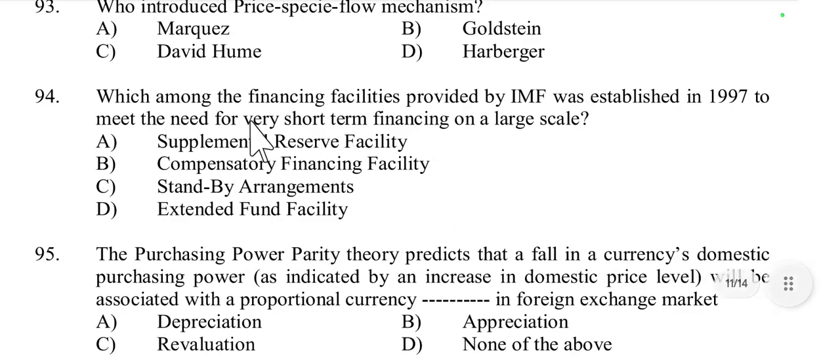Then question number 94, which among the financing facilities provided by IMF was established in 1997 to meet the need for very short-term financing on a large scale? Supplemental reserve facility, complementary financing facility, standby arrangements, or extended fund facility? It is called the supplemental reserve facility. Option A is the right answer, because the supplemental reserve facility was created by IMF in 1997 to help countries facing short-term balance of payment needs, especially during financial crisis.